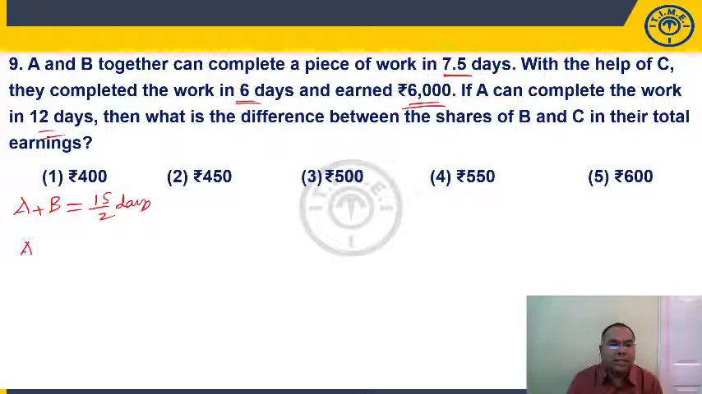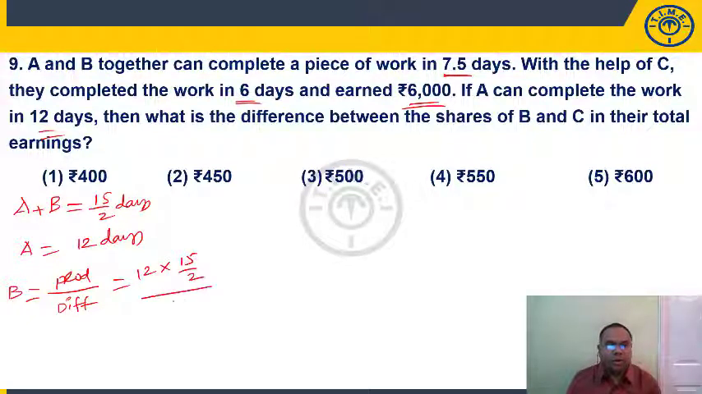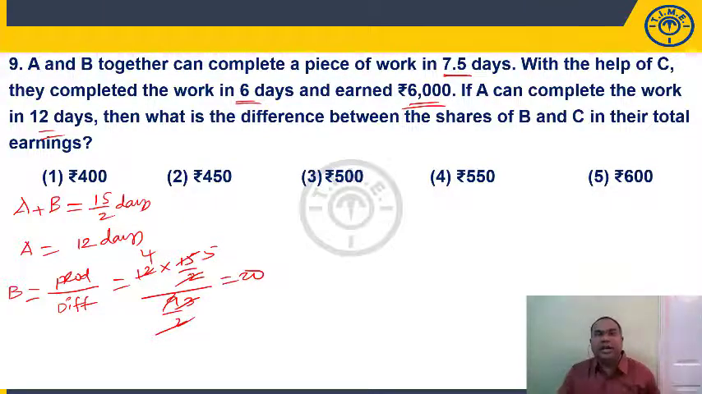Now, A plus B together can complete in 7.5 days, that is 15 by 2 days. And A can complete the work in how many days? 12 days. When you know A plus B and A, we can find out B, right? B is given by product by difference, right? So, product is 12 into 15 by 2. By difference is 9 by 2. So 2 will get cancelled. 3 5s, 3 3s, 3 goes 4 times. 5 into 4, B will get as 20 days. B alone can complete in 20 days.